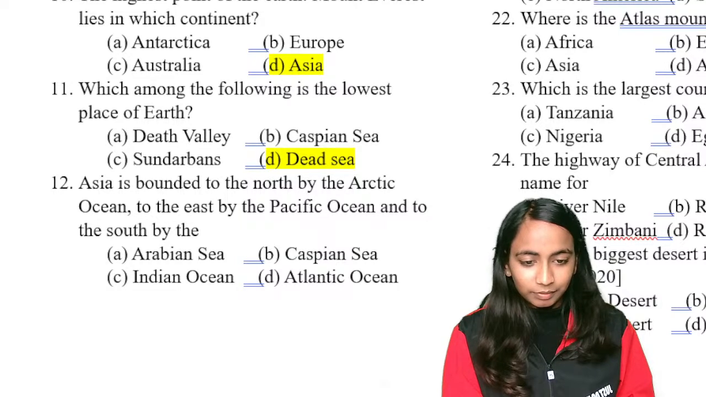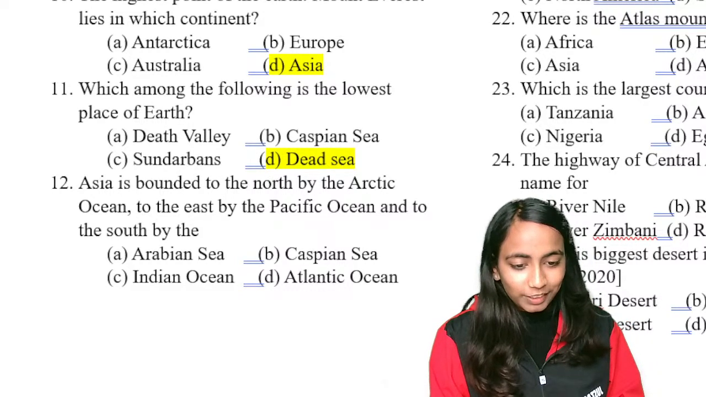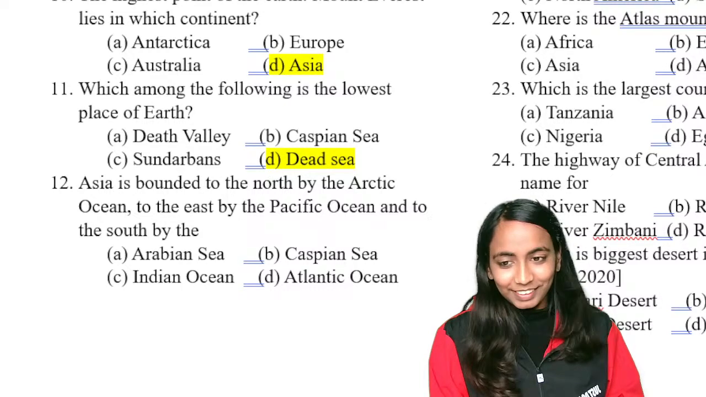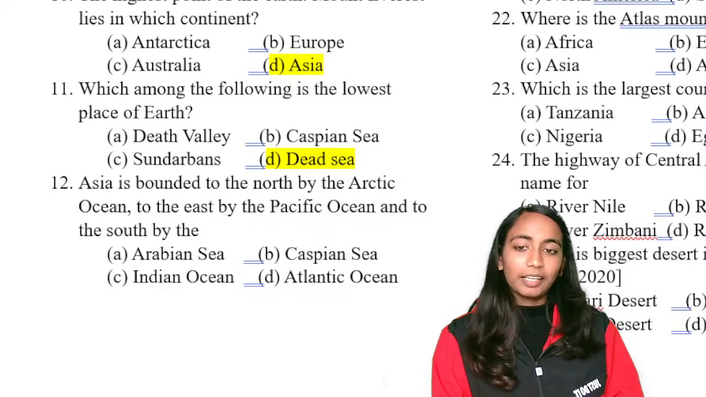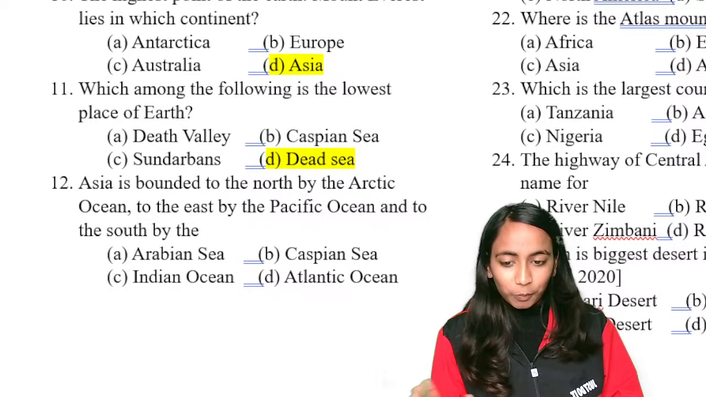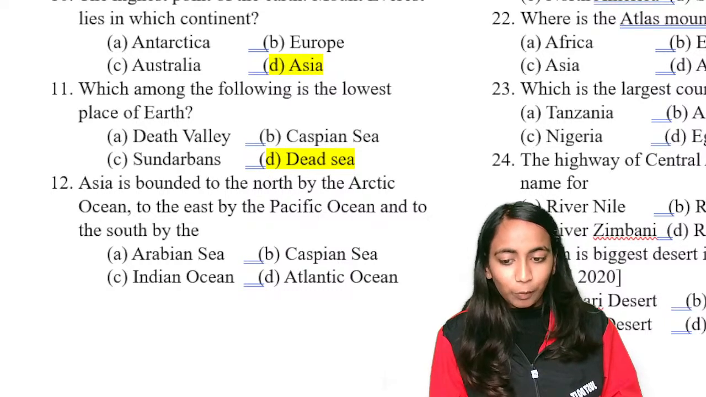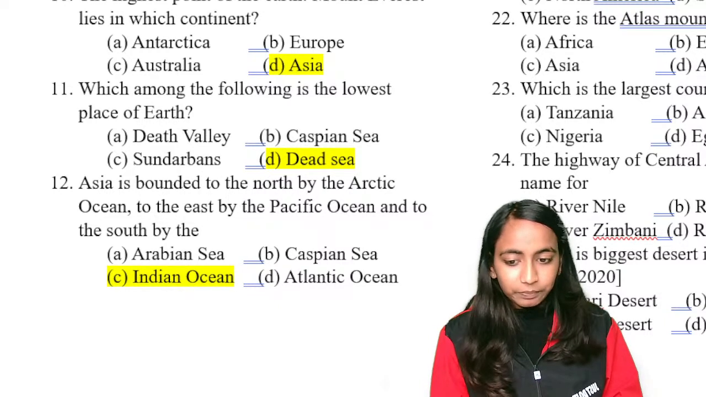Good, Meera. No, Shashwat. Atlantic Ocean कैसे होगा? Where did you study it, Satvik? Okay. So have a look. What will be the correct answer here? Asia is bounded to the north. India, Asia के north पे आपको क्या मिलेगा? Arctic Ocean. East पे हमको क्या मिलता है? Pacific Ocean. And what is there on the south? In south we have Indian Ocean. Okay, in south we have Indian Ocean.